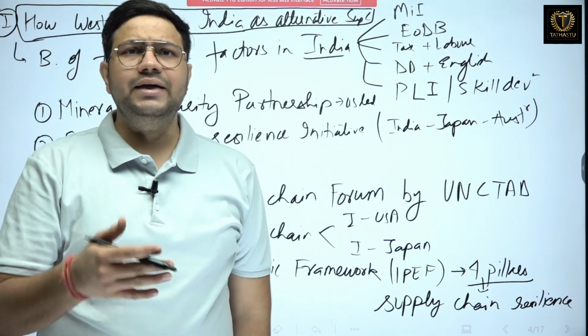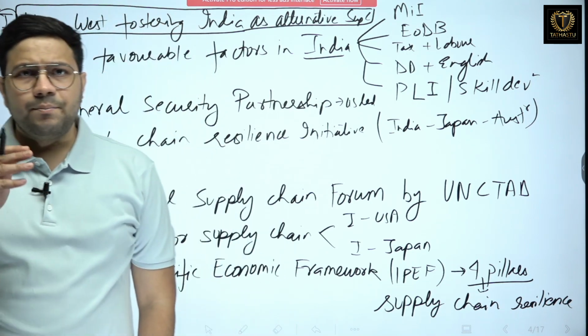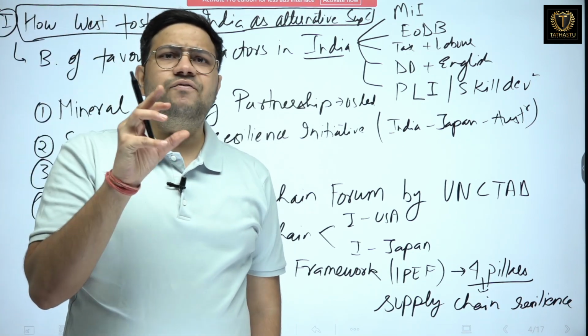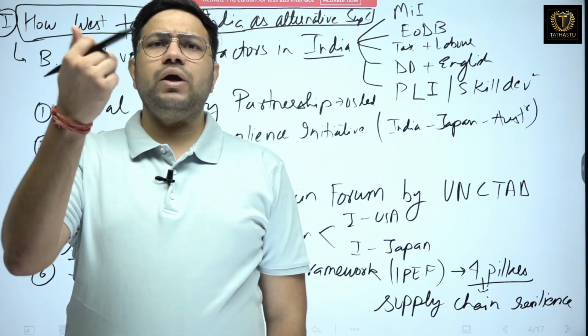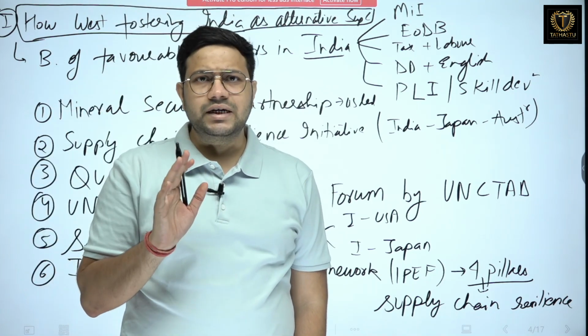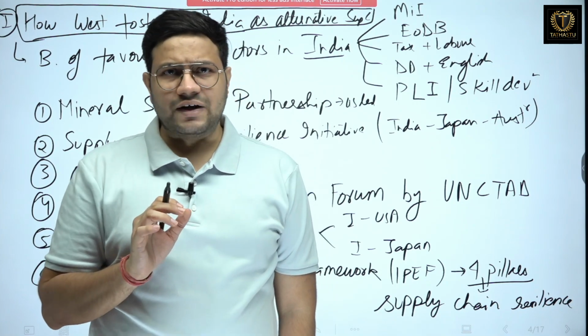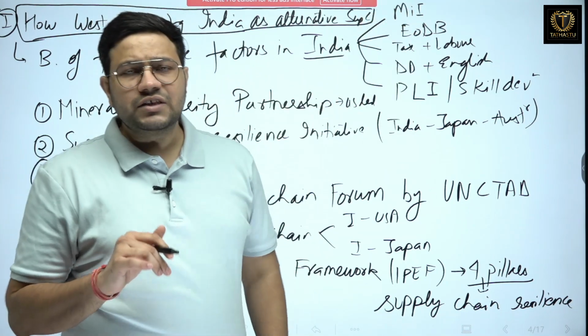How they are helping India to develop as an alternative supply chain. Now, because of certain favorable factors that have happened in India, the West is looking at India as an alternative to China. Now, what are those favorable factors? Let us first discuss them. What are these favorable factors?